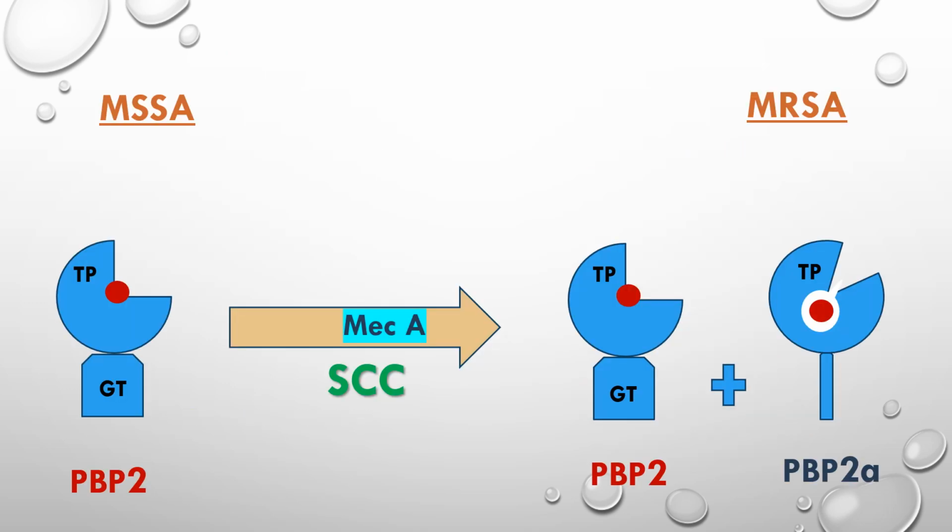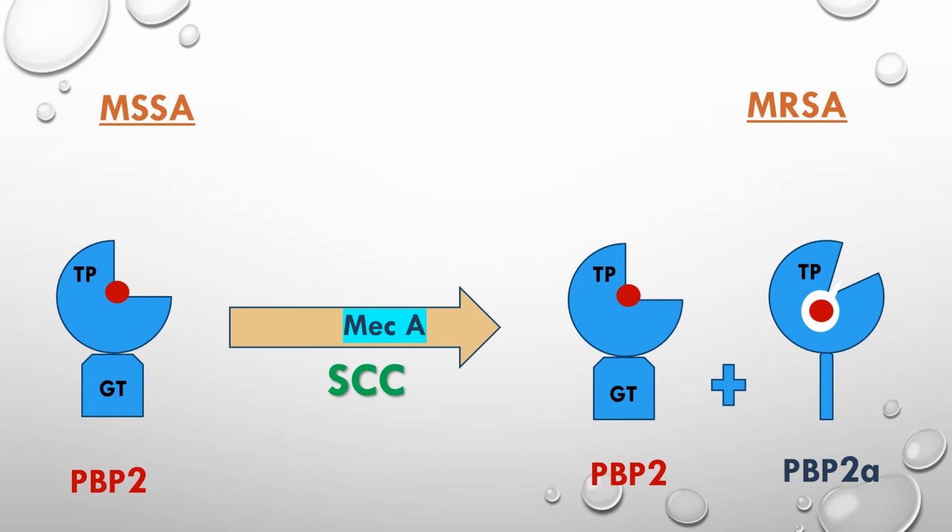I like this slide. That's why I made a separate video of this slide. It's on my channel on microbiology playlist. This slide shows how MSSA, methicillin sensitive Staph aureus, is transformed into MRSA, methicillin resistant Staph aureus, by gaining a gene called mecA. And I'm sorry, there is a mistake.